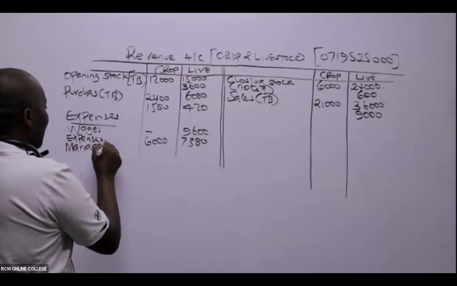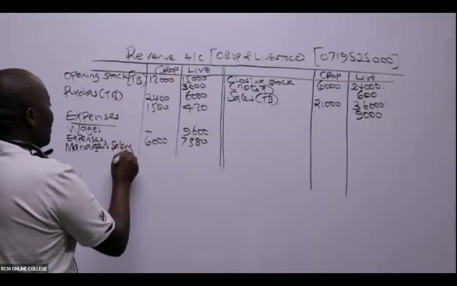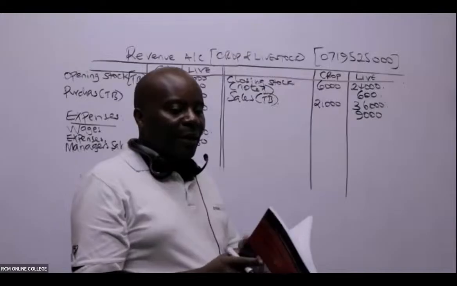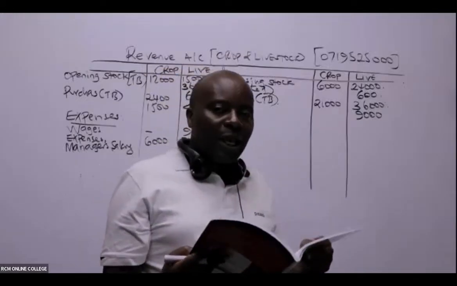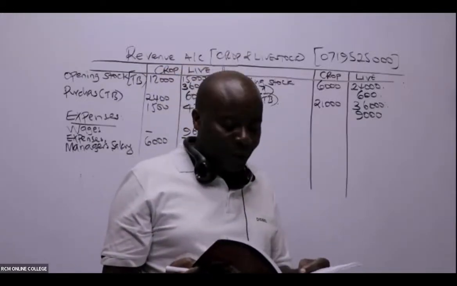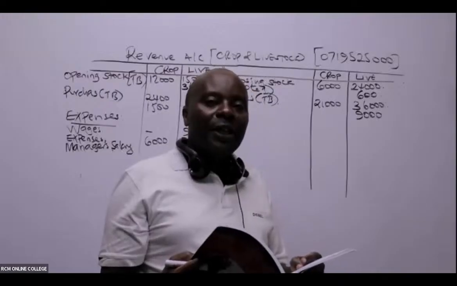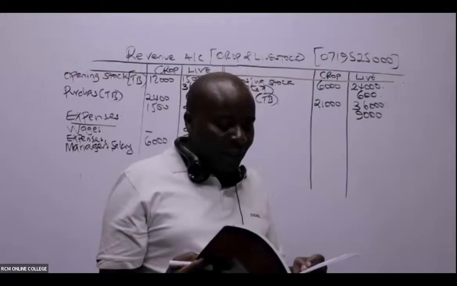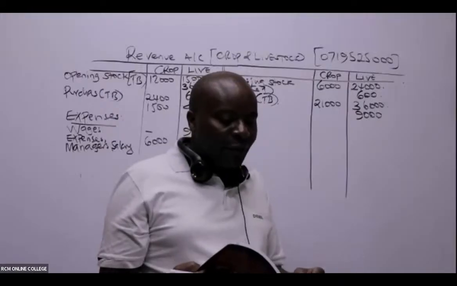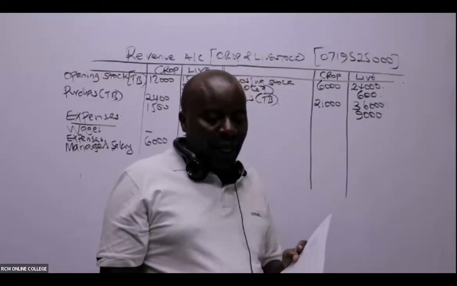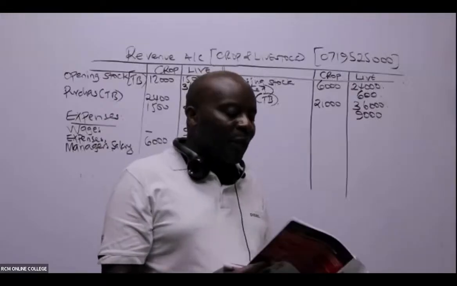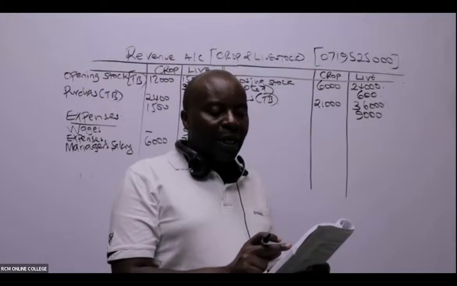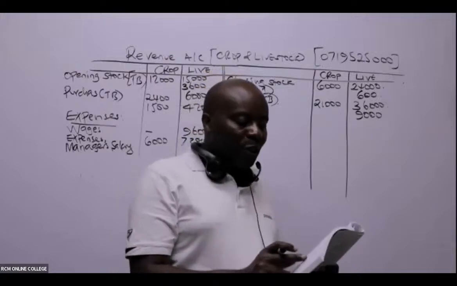Manager's salary. The way it is, you may think, hey, Mwalimu, but that is a common post. Because they are in the TB, they have not divided it. In the TB, it is simply given there as manager's salary, and I can see a figure of 3,600. And as CBEL is telling us, Mwalimu, look at note 2. Manager's salary is charged to livestock, and the crop revenue accounts in the ratio of 1:3.